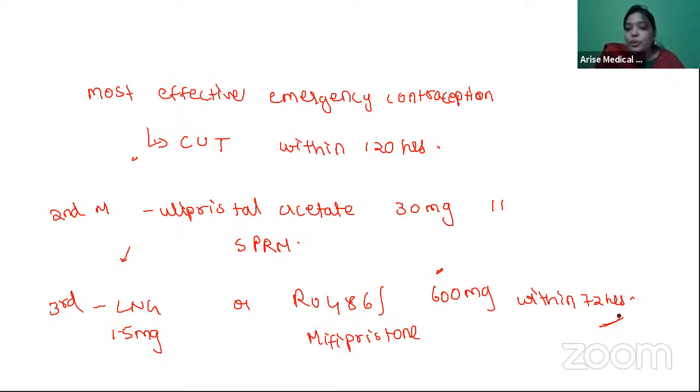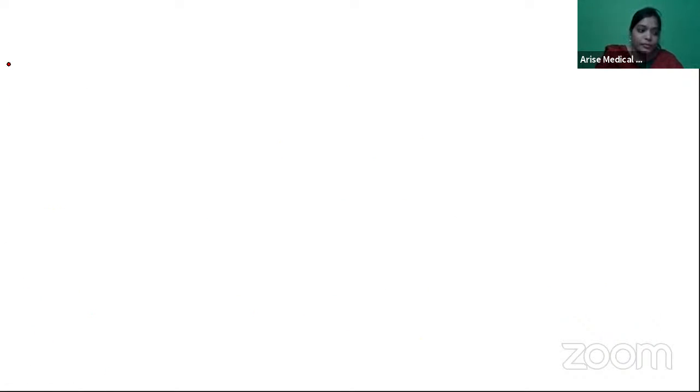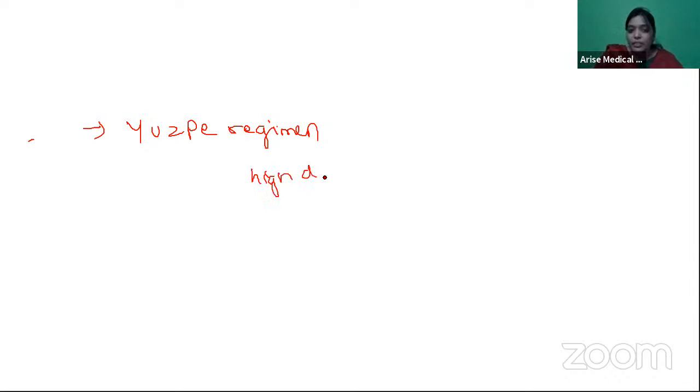So these are the hero-type emergency contraceptive drugs. Some extra players are Yuzpe's regimen, where you give high dose OCPs. It is associated with nausea and vomiting.